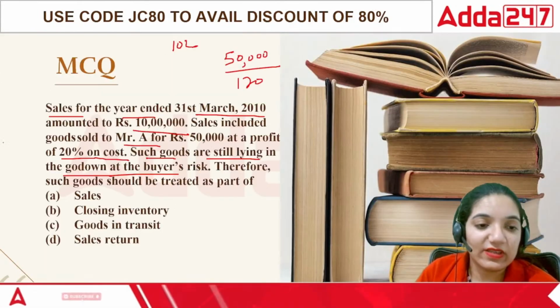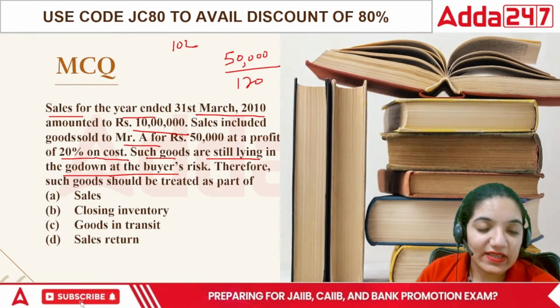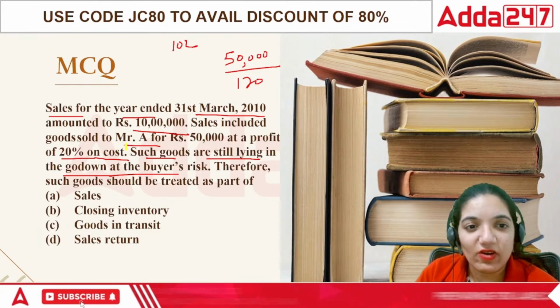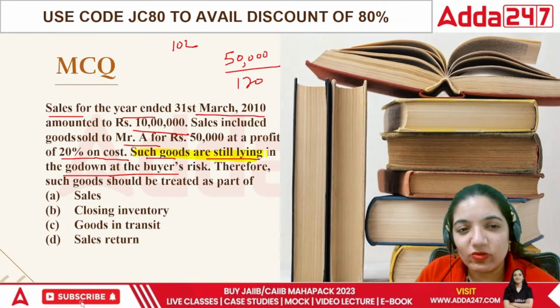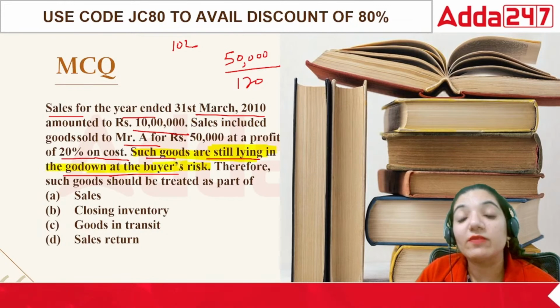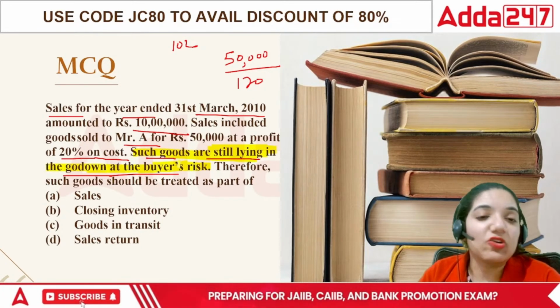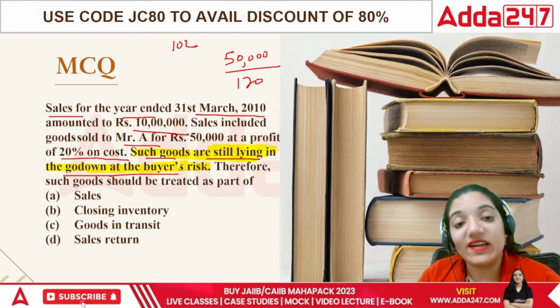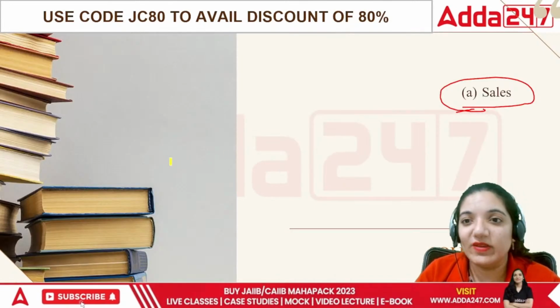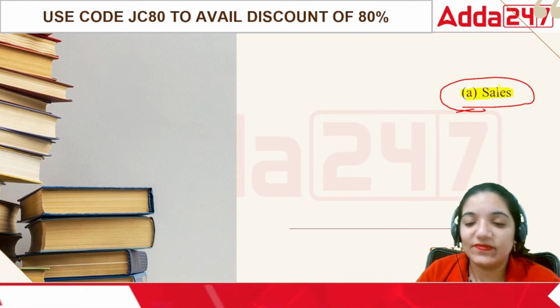One of the most important things is that in this case all the goods are still lying in the godown at buyer's risk, not at the owner's risk. We, the seller, are not at risk, but the buyer is at risk. So in this case, the correct answer would be sales.